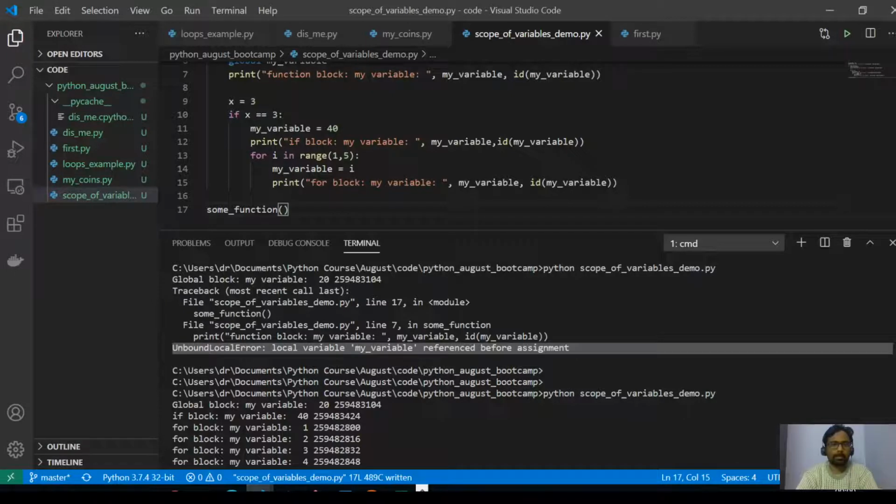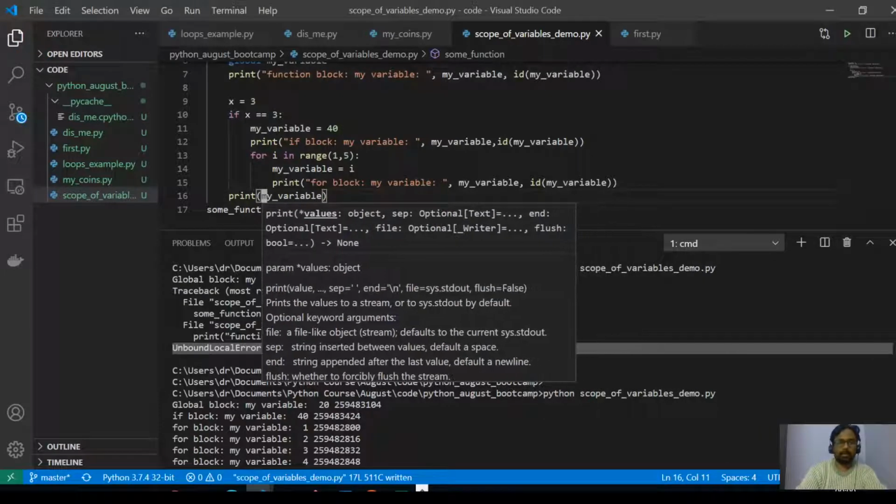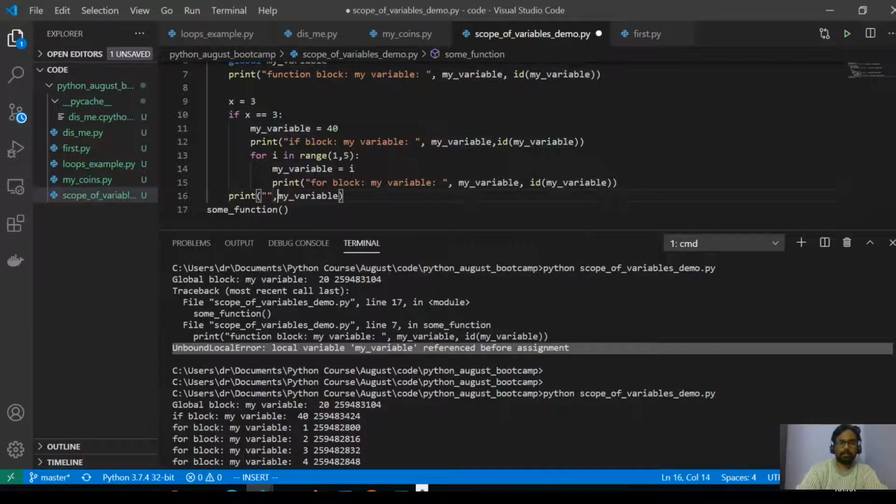Sometimes what people usually do is they define a variable inside an if block, and then they try to access it outside. For example, I'll comment out my other variables and just take this my variable and mark it outside.